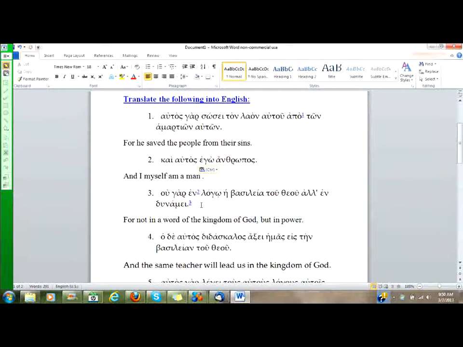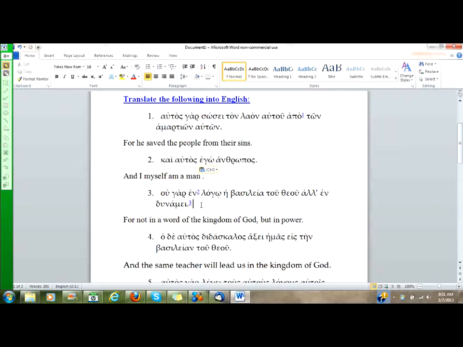For not in word, the kingdom, notice he basileia is nominative. This is our subject. The kingdom of God. We don't have an explicit verb here. We have to supply the copulative. The kingdom of God is not in word. So we'll translate, for not in word is the kingdom of God, but in power.